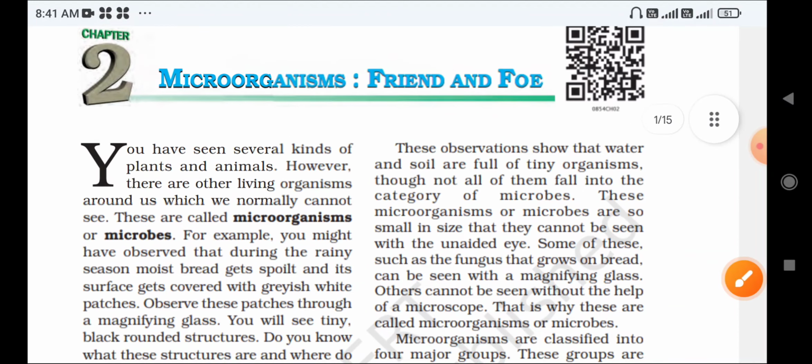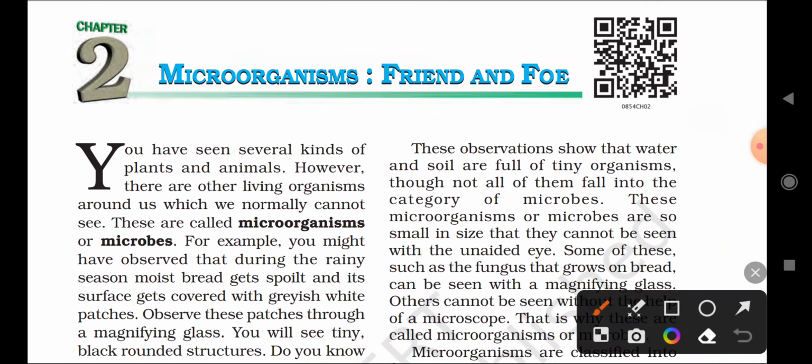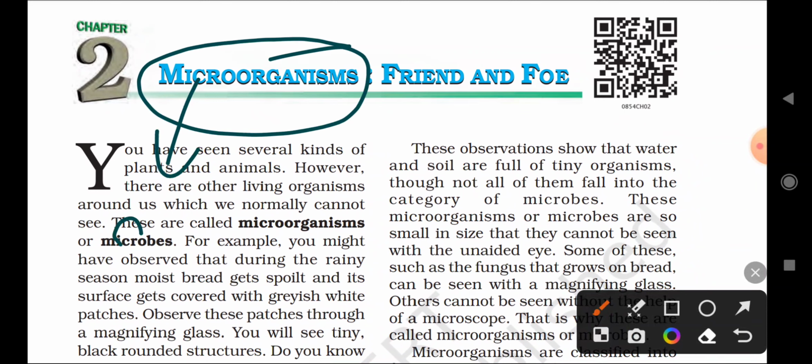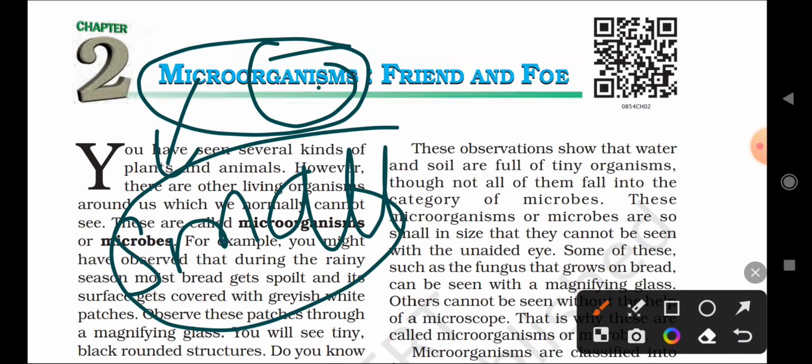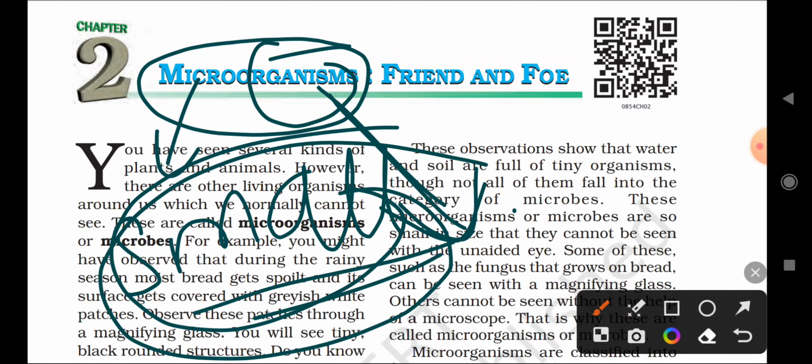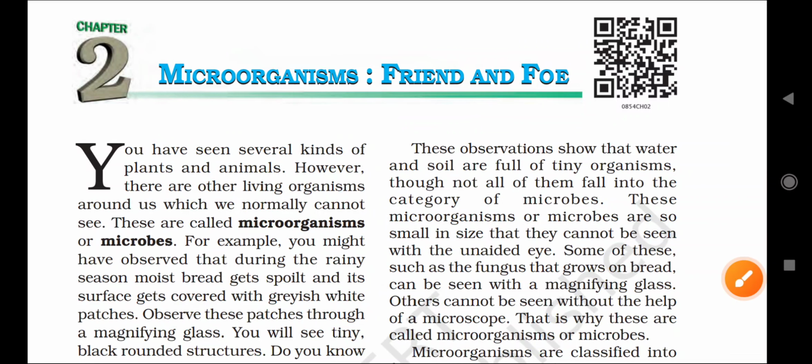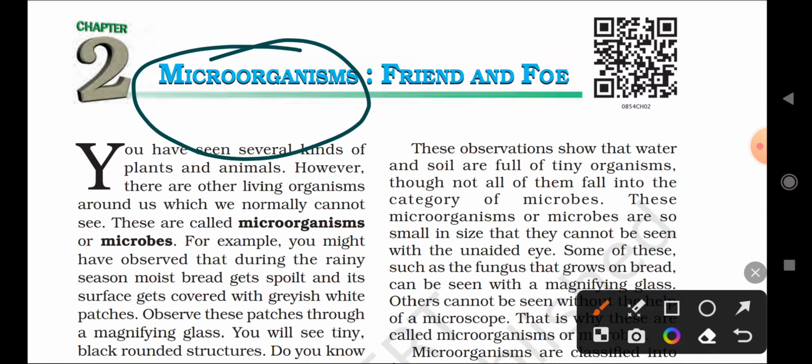Right? So here, we already know about microorganisms. Micro means very small. Organisms means living creatures, living things. So, small living things. In this chapter we will mainly be discussing small living beings. That is the meaning of microorganisms. Micro means very small, organism means living things that we are studying.